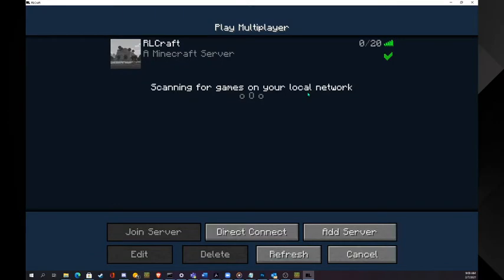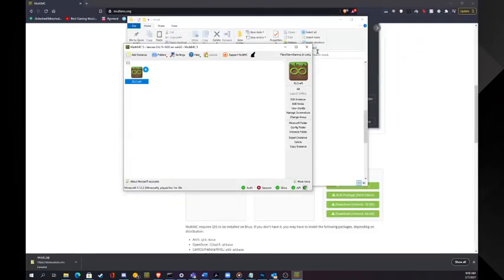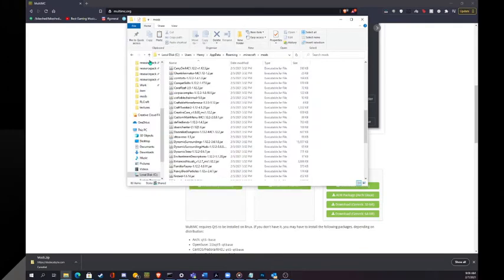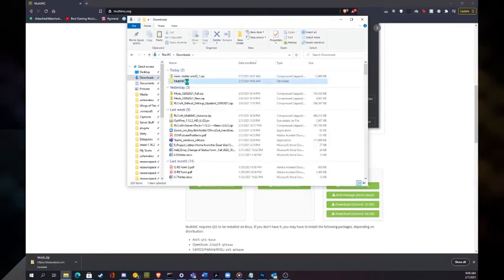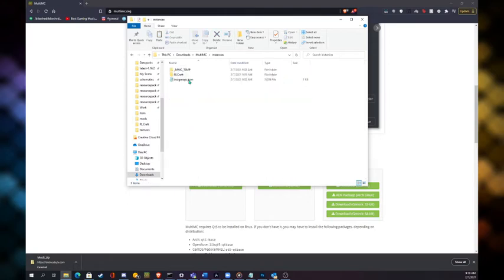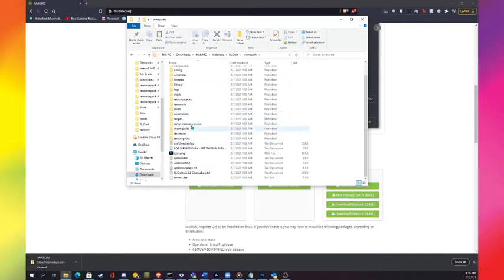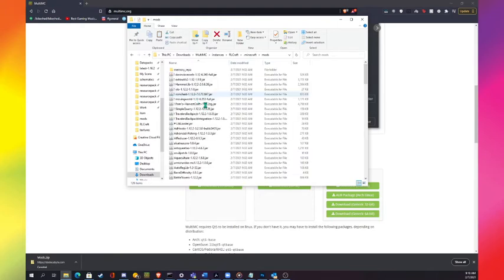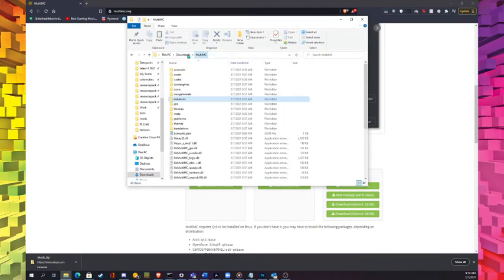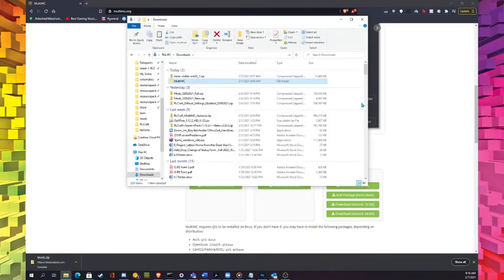Well, the new MultiMC instance has everything. So I'm just going to close this because this isn't actually my main install of MultiMC. I installed it again. But yeah, normally you'd export this to where you want to keep all of your instances, because all the instances are actually kept in here. So you have all the stuff in here. You could actually add anything you wanted yourself. So if you really wanted to, you could create a flat 1.12 instance and just paste the mods in here, but this already has it all, so that's good. Anyway, yeah, so that's basically it.